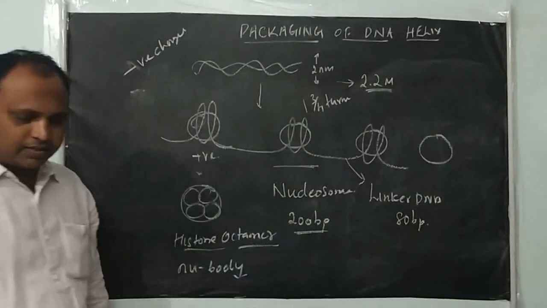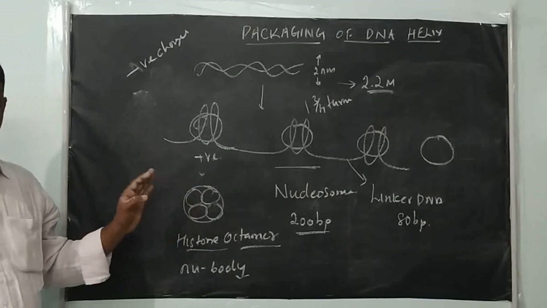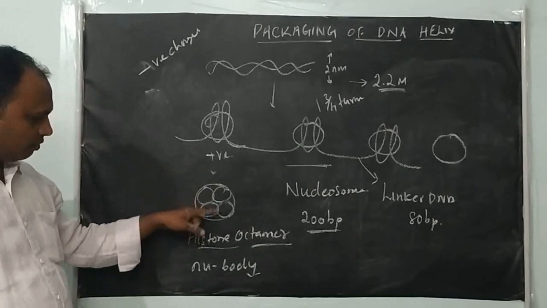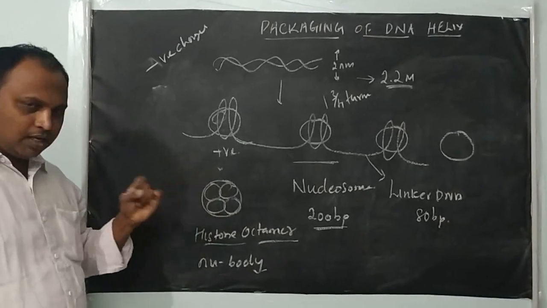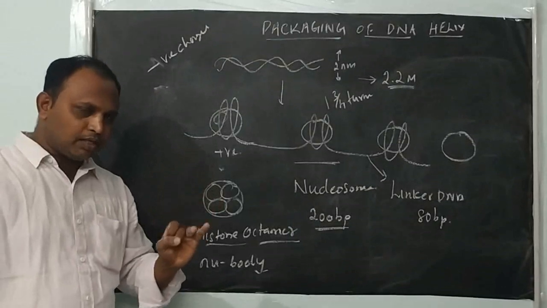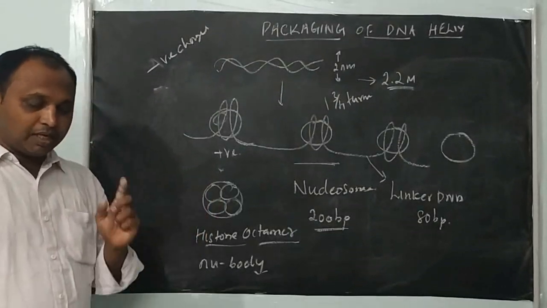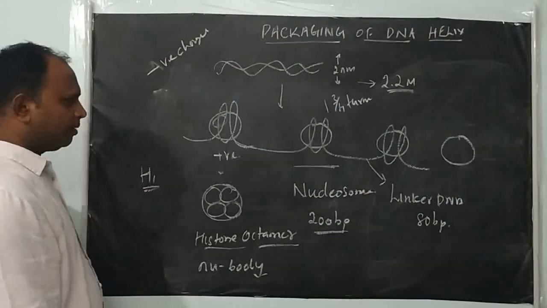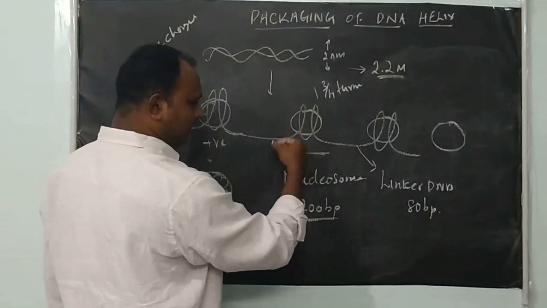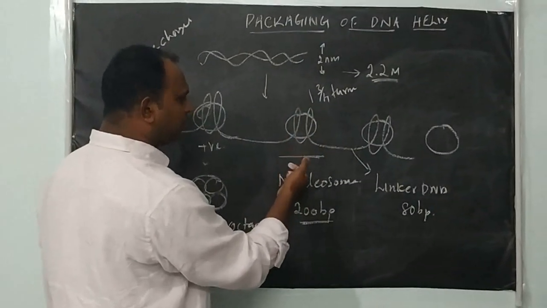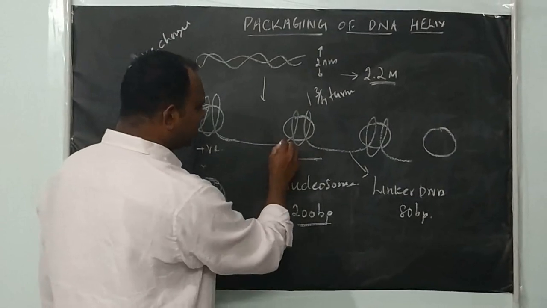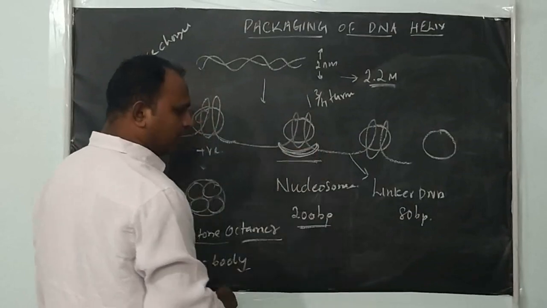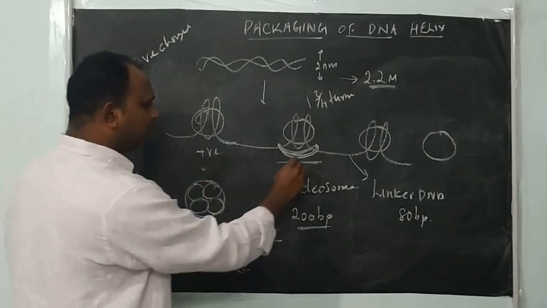Here we discussed only 8 histone proteins forming the histone octamer: 2H2A, 2H2B, 2H3, 2H4. The remaining one is H1, which you can call a helping histone protein. If you leave the wrapped DNA as such, it may sometimes unwrap and come out. So the H1 protein binds with the wrapped DNA around the histone octamer and keeps it tight. This is the role of the H1 protein.